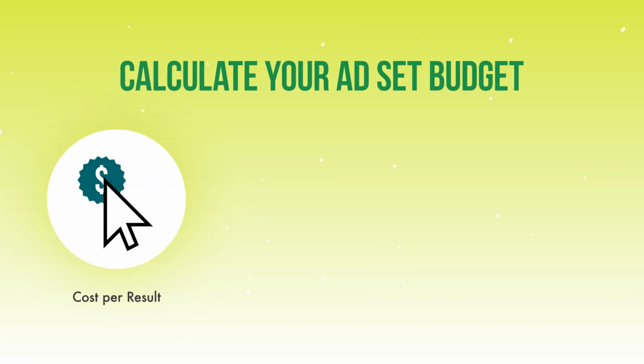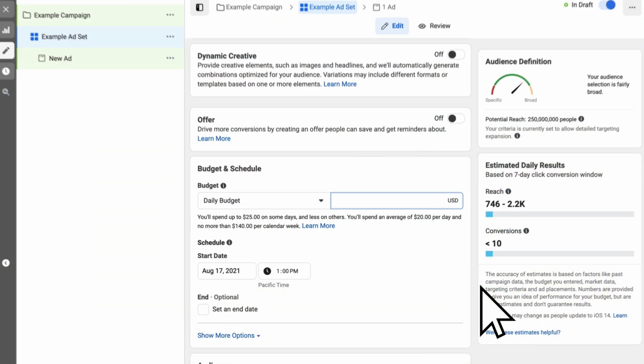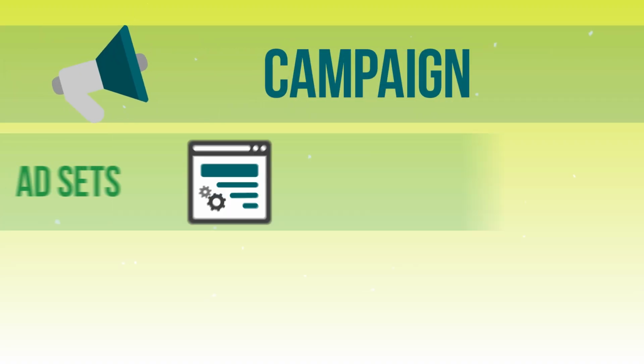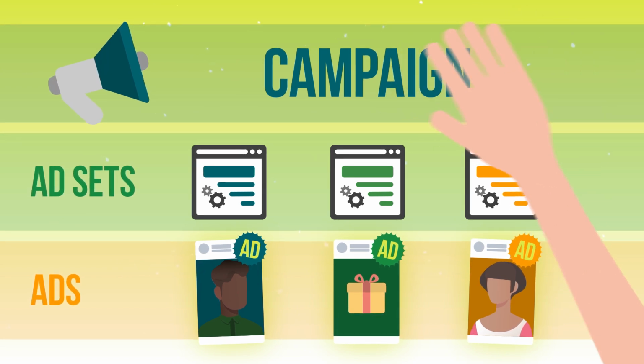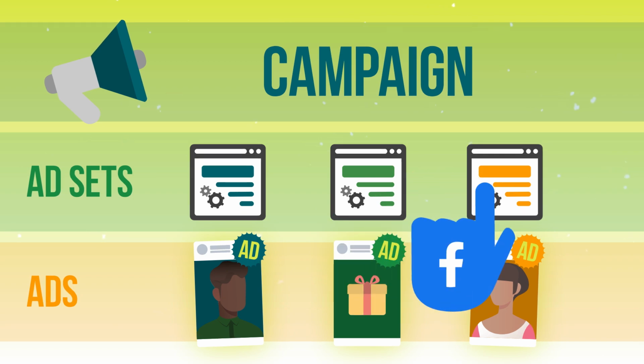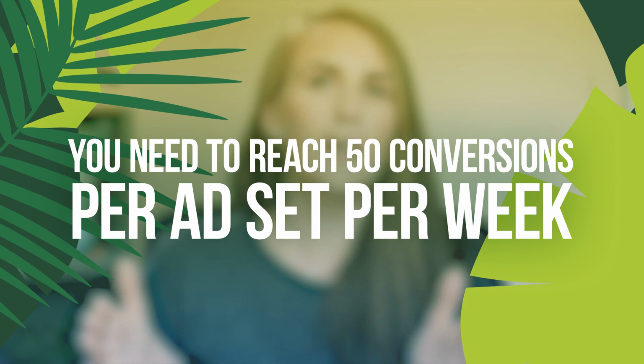Now you're going to calculate this for yourself. What is your average cost per result? You're going to take that times 50 divided by 7. That's going to give you what you should set your daily budget at. But what if you're using campaign budget optimization? This is where you're setting your budget at the campaign level and you're letting Facebook play with this budget across all of your ad sets. Some ad sets might get more some days and others might get less. This means that you need to set your campaign budgets at a place where Facebook could see potentially 50 conversions per ad set per week.